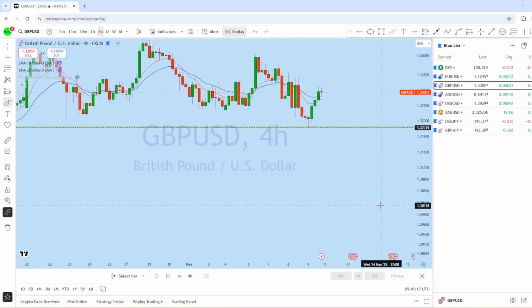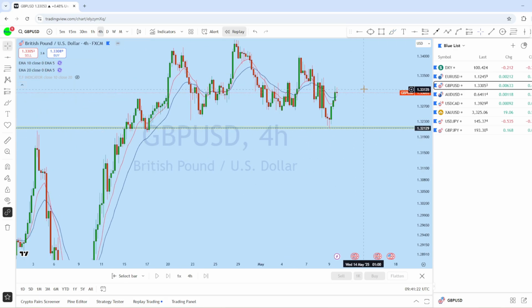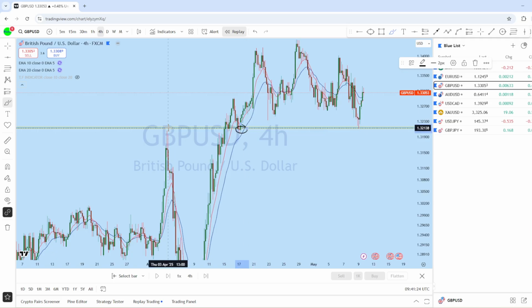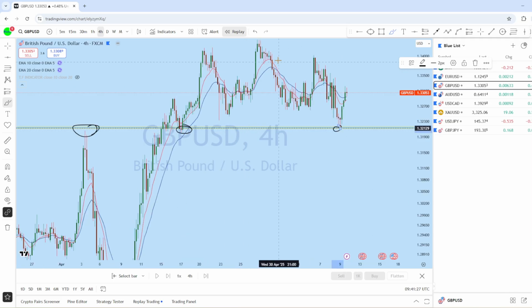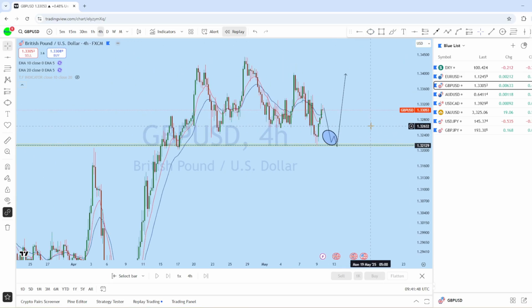Now looking at the 4-hour chart here on GBP USD, we can see that in this lower time frame, this is a significant level of support here, resistance here, and also support here. Expecting GBP USD potentially to retest, either forming a double bottom or an inverted head and shoulders, can give this instrument further potential upside. So as soon as we find a suitable entry on GBP USD along this area, we will be looking to go long with a high probability trade setup.